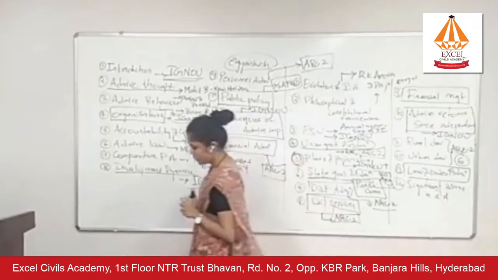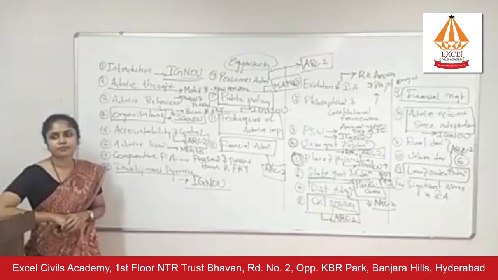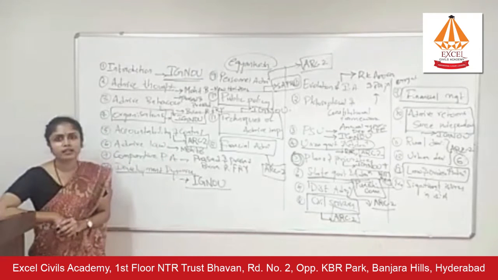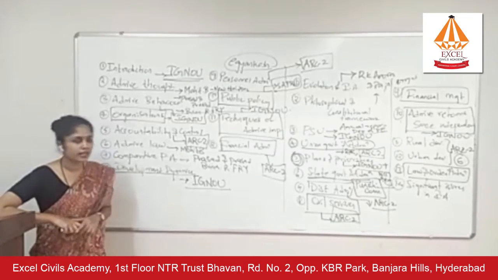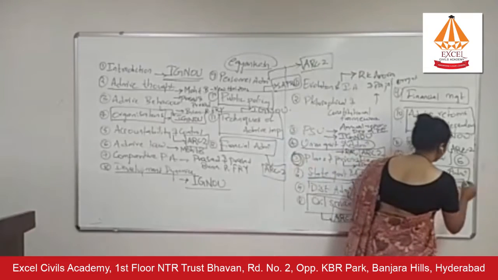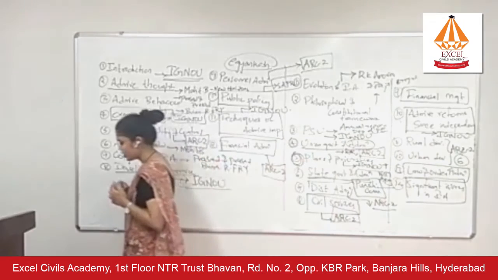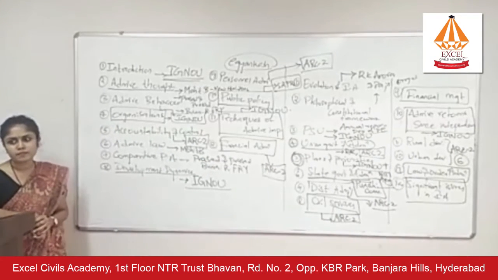For this, you have an ARC2 report named public order. So your source would be the ARC2 report on public order. That is report number 5. All right. Now the last is significant issues in Indian administration.